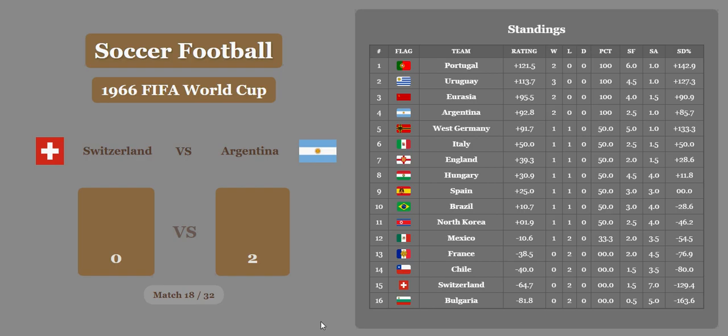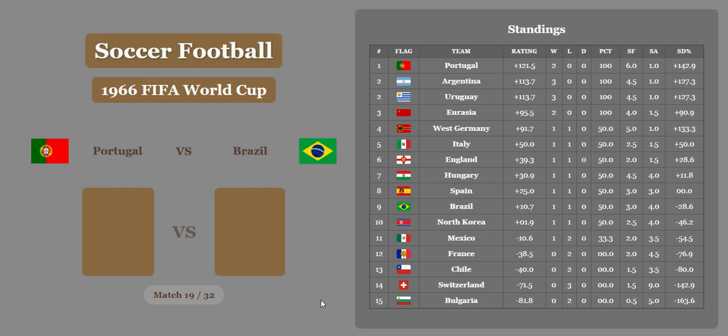Argentina pulls away with a necessary victory. I think there's no significant economic difference when both wealth and population are considered. And Argentina will take second with Uruguay, right behind Portugal in rating.